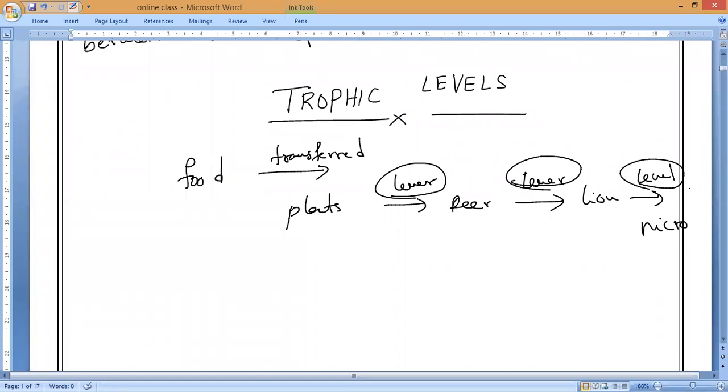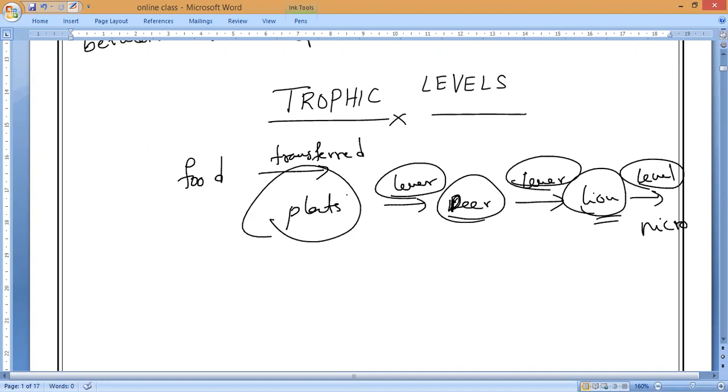So in a food chain, each step, from the primary producers to the primary consumers to the secondary consumers, each step represents an organism from a trophic level. So what kind of organism is involved in that level? For example, deer will come under one trophic level, lion will come under one trophic level, and plants will come under one trophic level. The energy transfers between the different organisms through various steps, and each step we call a trophic level, and each organism will come under a different trophic level.